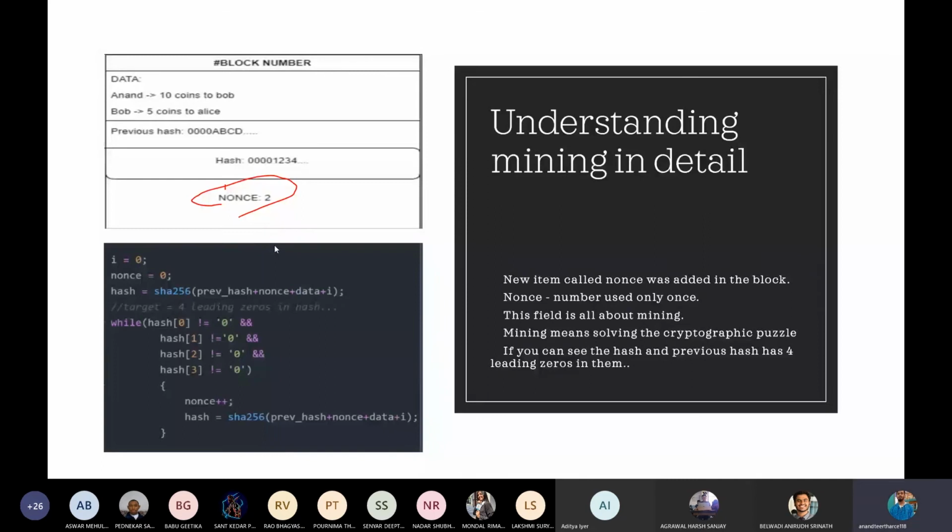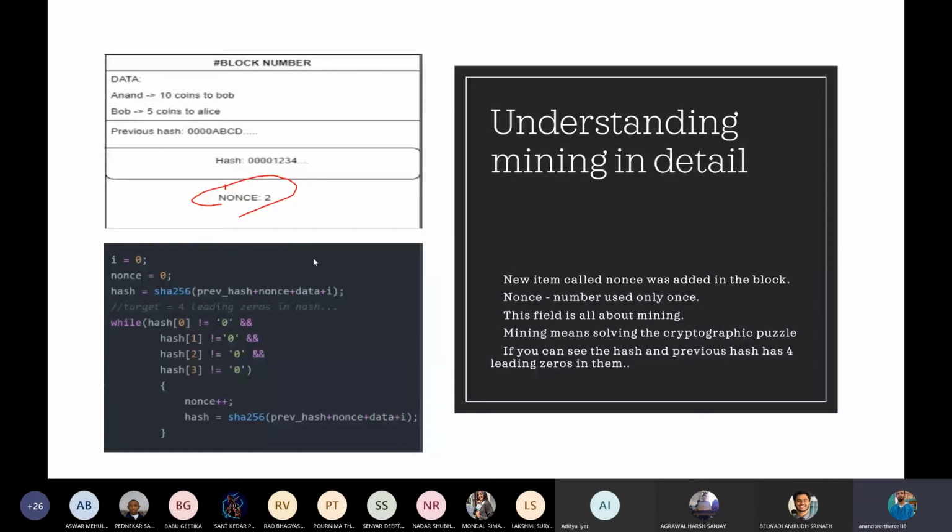What happens is, whenever the blockchain developer, that is the person who created the software for the blockchain, will set a target for a hash. Just imagine that a target is set for a hash, and if it is not met, then the hash won't be accepted, and the block won't be added to the blockchain. So this mining forms the basis for adding the block inside the blockchain. This is what mining is, the process of adding a block to the blockchain.